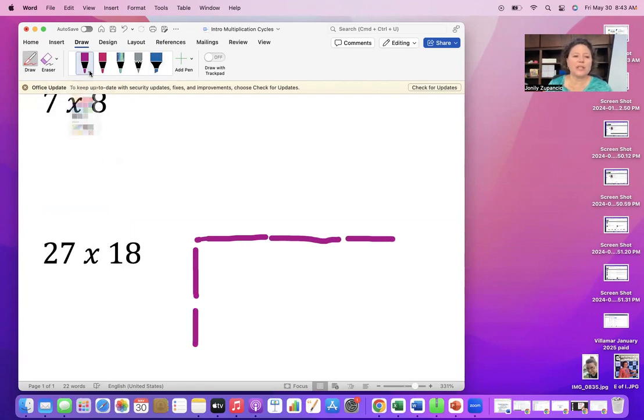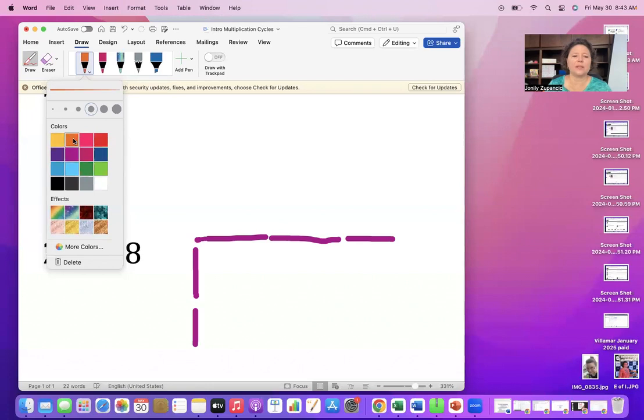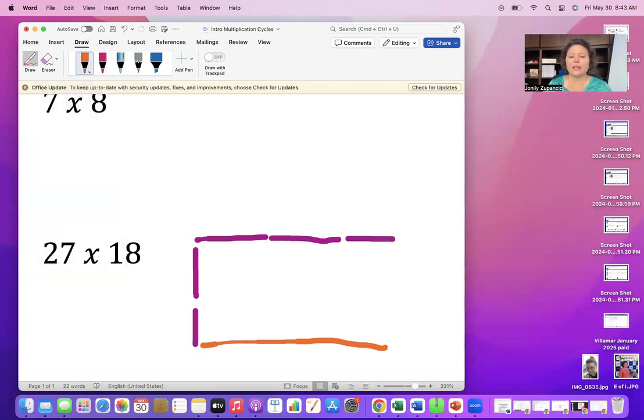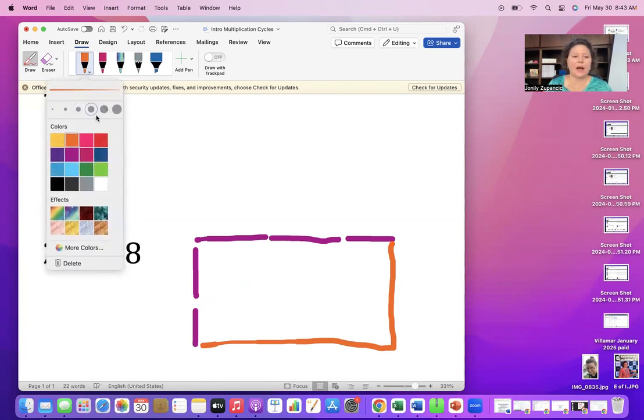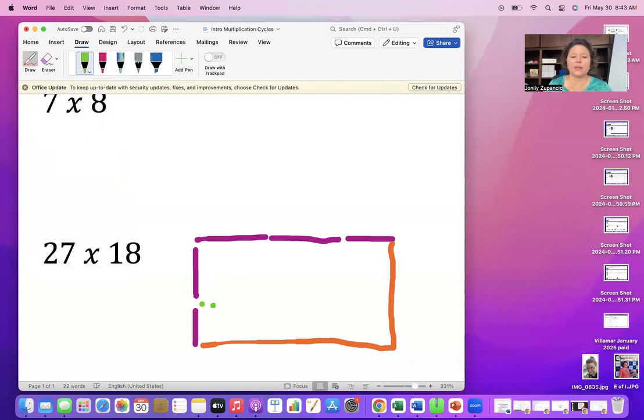And what we've essentially done here, if I use a different color, is we have created a rectangle that is a 27 by 18. And if I fill in these parts, and this is really important, because with single digit multiplication, we can do this as well. But when we start to get into multi-digit multiplication, what we're going to notice is we have these parts that are created by the place value of the numbers.